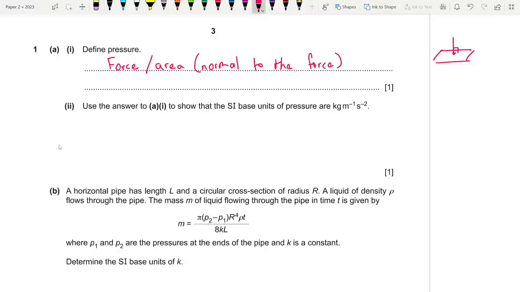So take this scenario for example. If you have a force that is at an angle, you have to take the component, so you have to take F cos theta divided by the area.